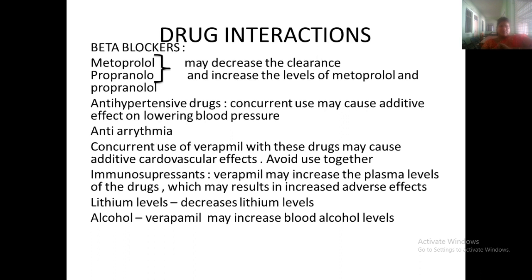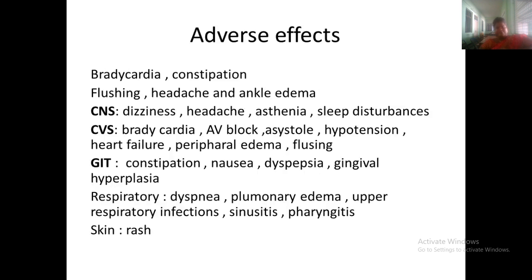Immunosuppressants, when given with it, may have adverse effects. Lithium is also affected, because lithium levels will be decreased in the blood. Alcohol, when the patient is consuming alcohol, what will be happening? Verapamil further increases the blood alcohol levels.